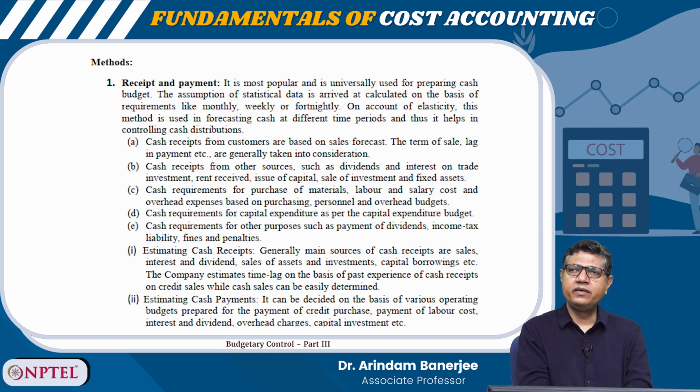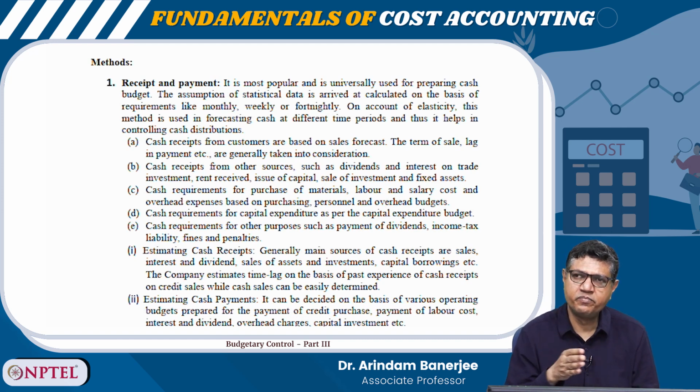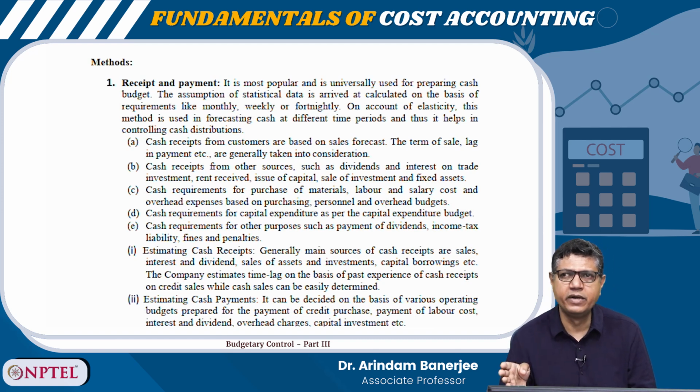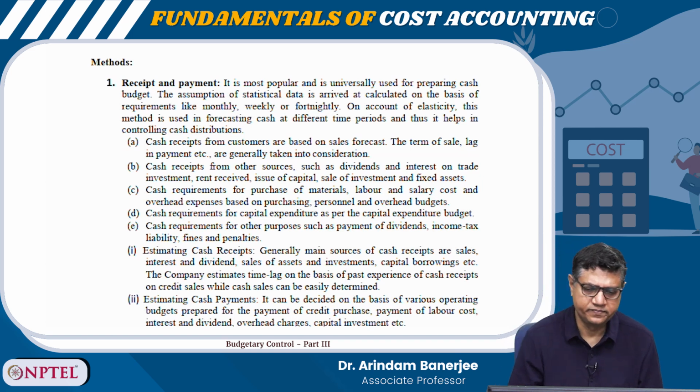If the company is planning to sell any capital asset during any month and expecting a cash receipt, that should be included in the receipt side. So, both the payments and receipts of revenue and capital nature should be included in the cash budget under the receipts and payments method.